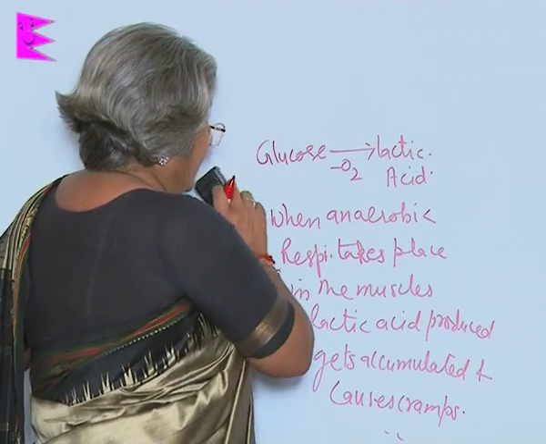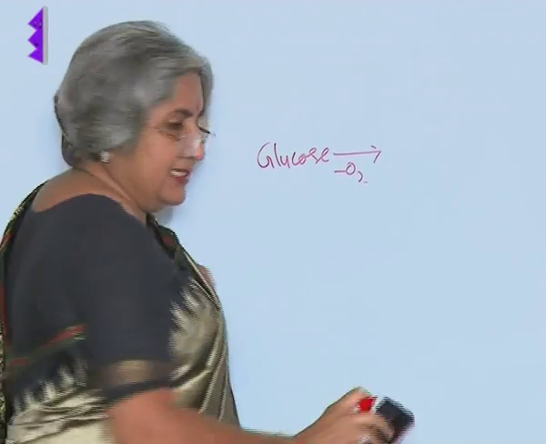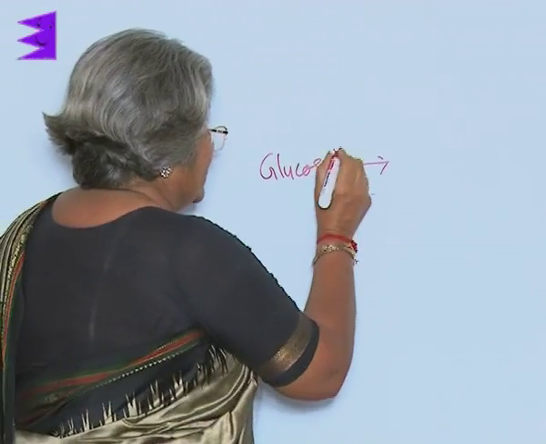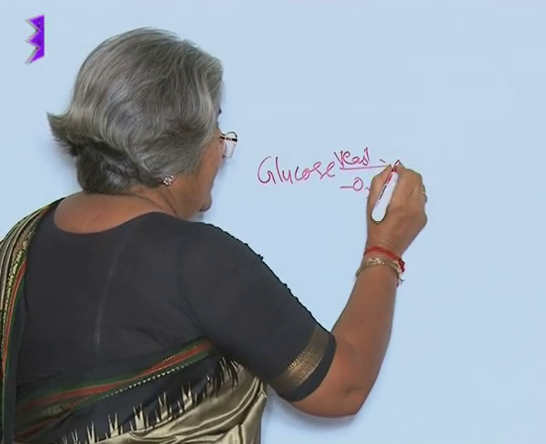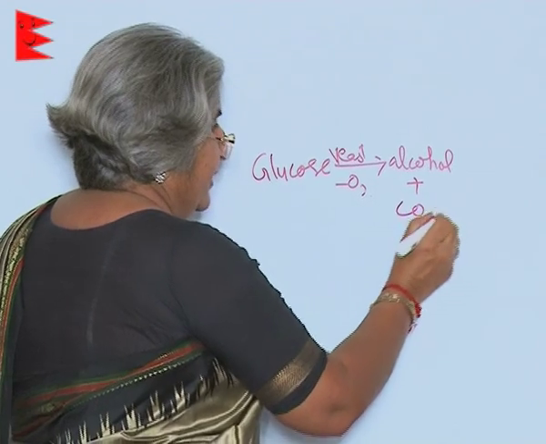Another thing can be that when glucose breaks down without the oxygen, as in the case of yeast, then we get alcohol plus carbon dioxide.